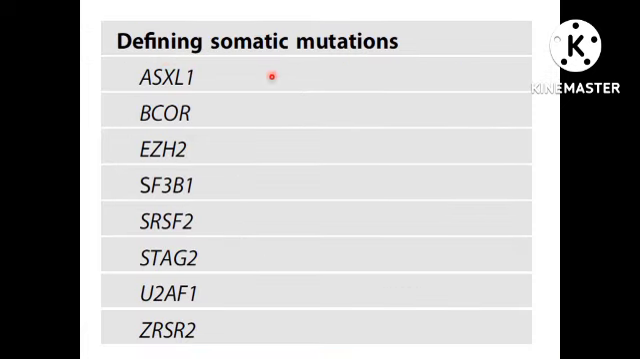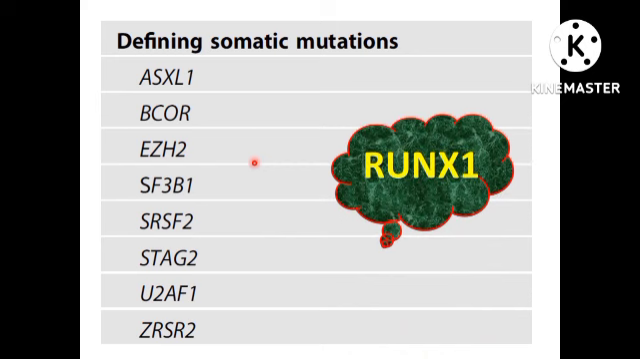These are the defining somatic mutations for the classification of AML MR related gene mutations, which includes ASXL1, BCOR, EZH2, SF3B1, SRSF2, STAG2, U2AF1, ZRSR2. So WHO includes a set of 8 genes for the diagnosis of AML MR related gene mutations, whereas International Consensus Classification and ELN recommends additional mutation of RUNX1.